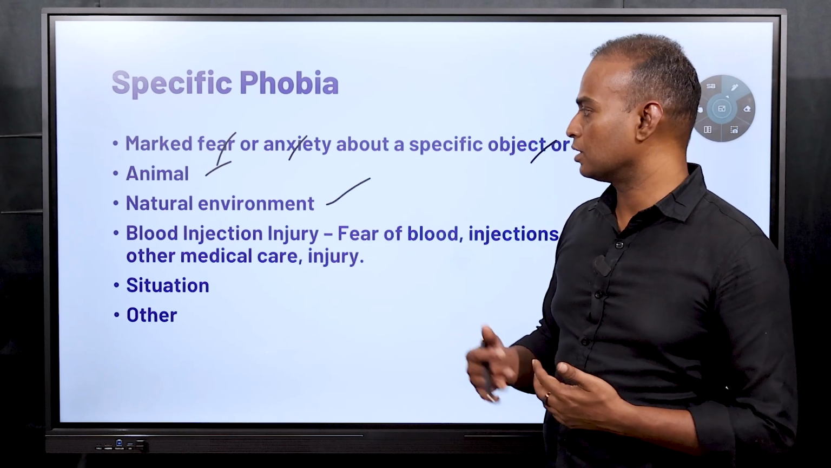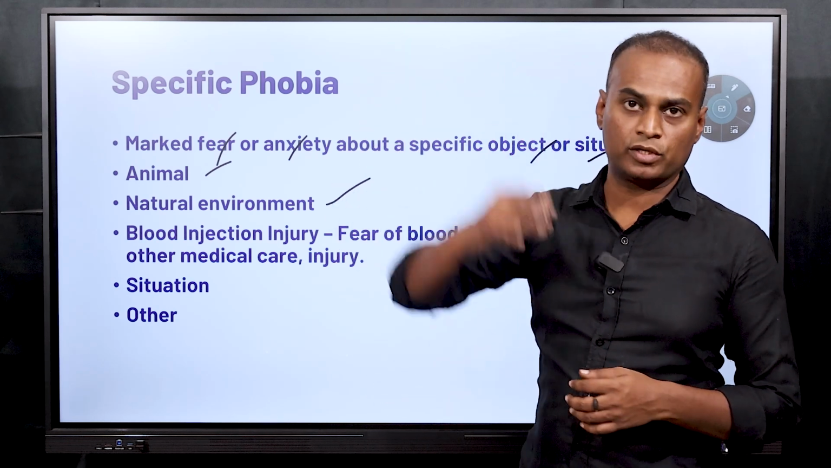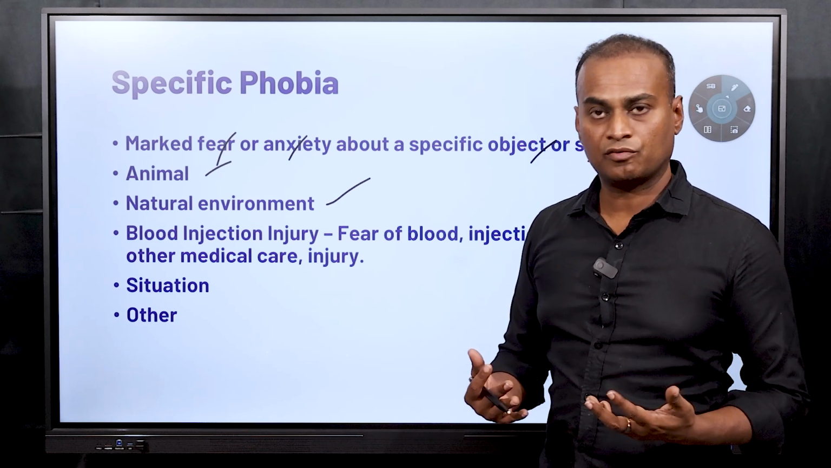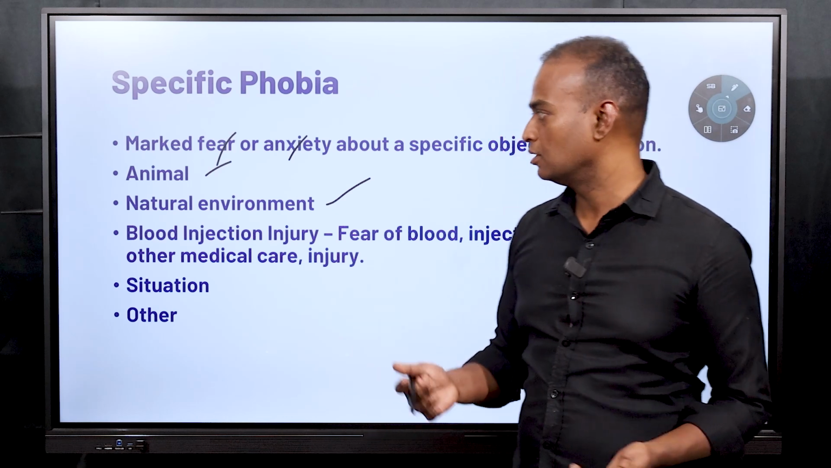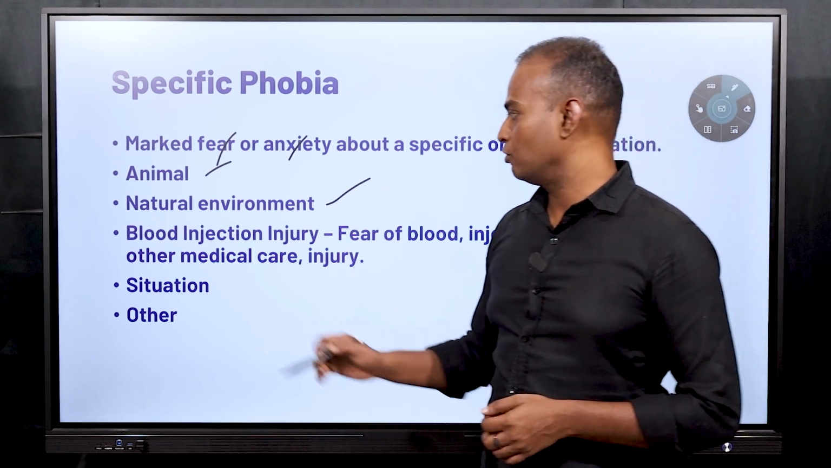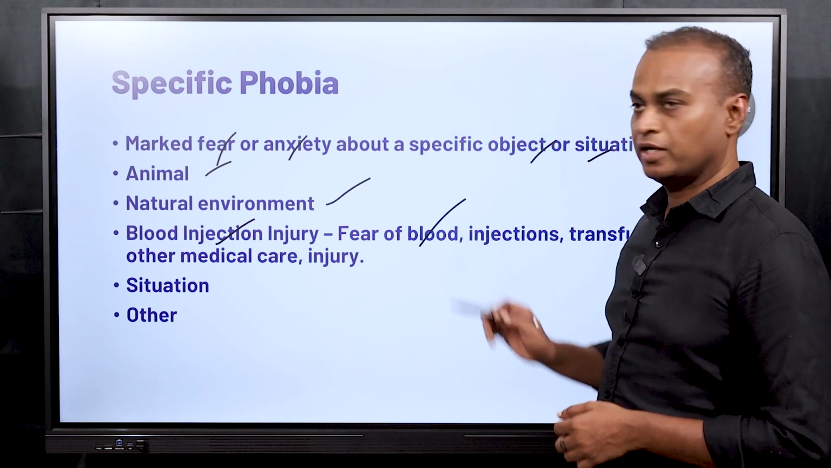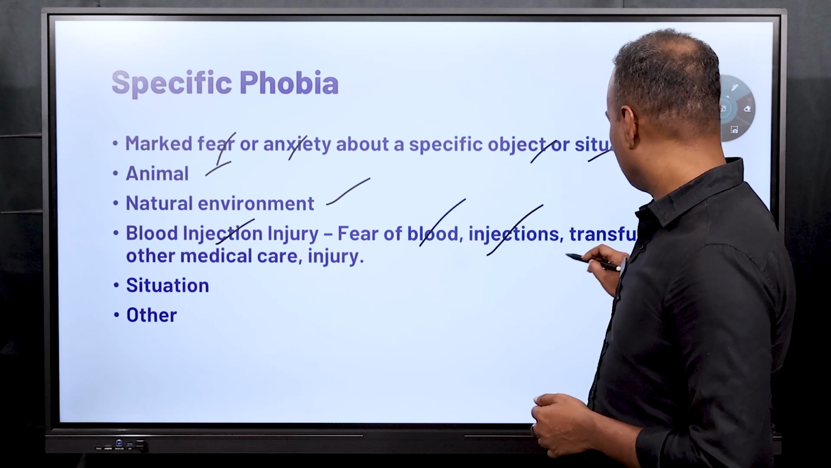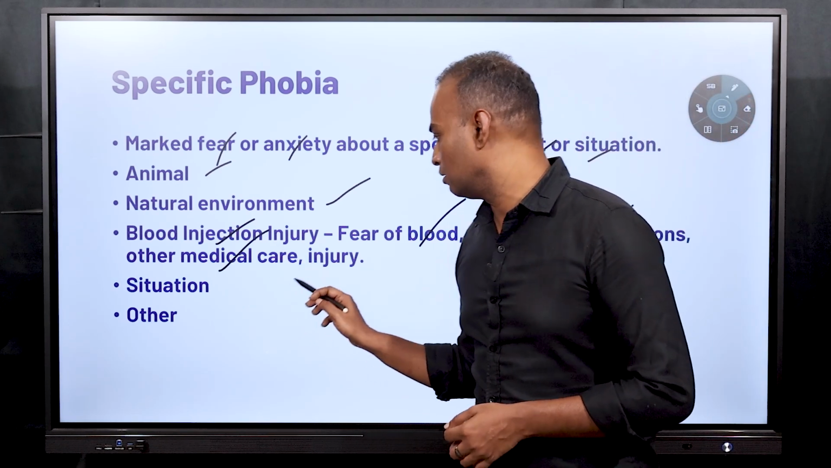What other things, like natural environment? What are the natural environment? One is mountain. If you are afraid of the mountain, if you are afraid of the depth, or if you are afraid of water, large amount of water like sea or river or anything else, all those come under phobia of natural environment. And also specific phobia like blood, injection, injury. For example, some people are afraid of blood, some people are afraid of injection, some people are afraid of blood transfusion, or any other medical care or injuries.